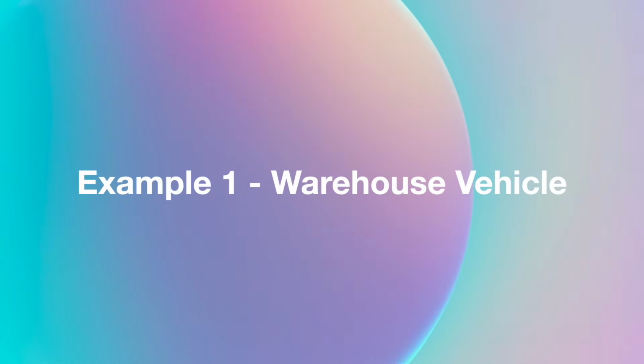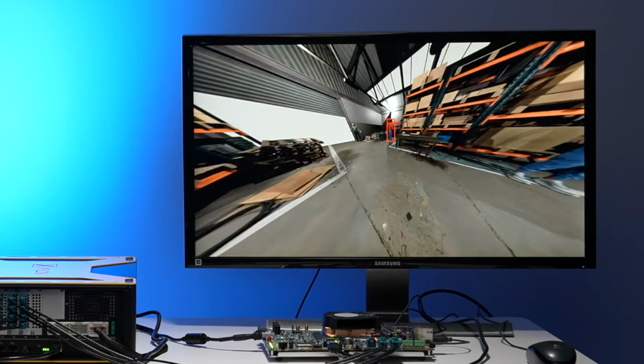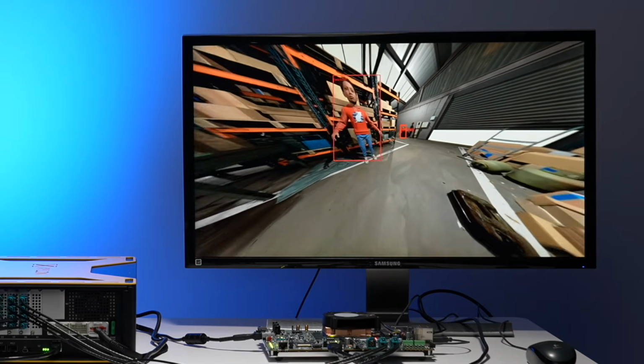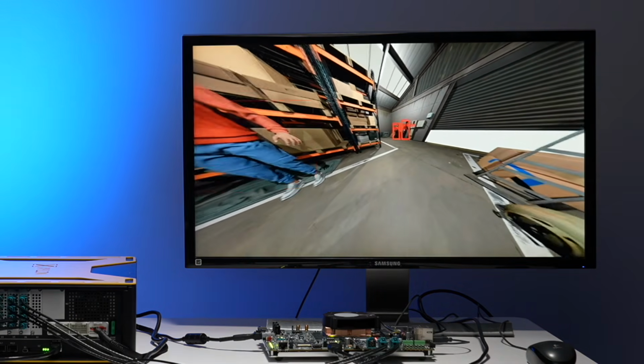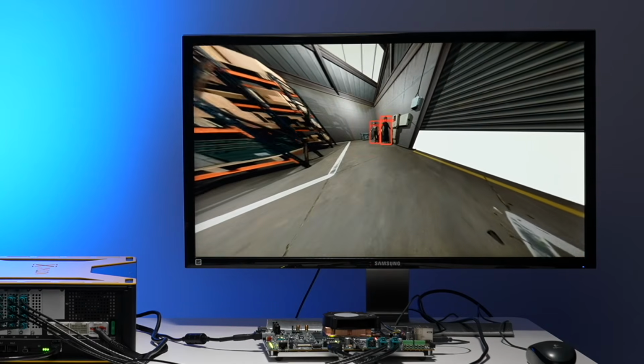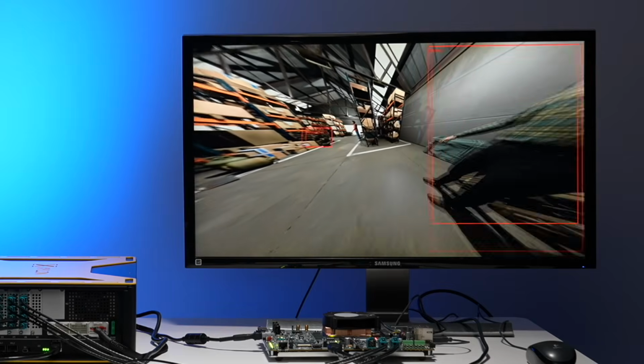In this simulated scenario, 4 virtual fisheye cameras are mounted on the forklift. The Versal adaptive SoC stitches the 4 video streams into a spherical on-screen view. Rotated, scaled, and cylindrically dewarped off-screen video streams feed the NPU running an object detection AI model.